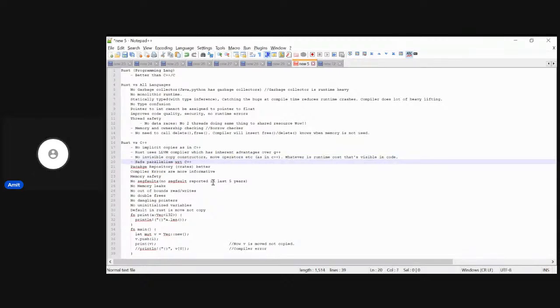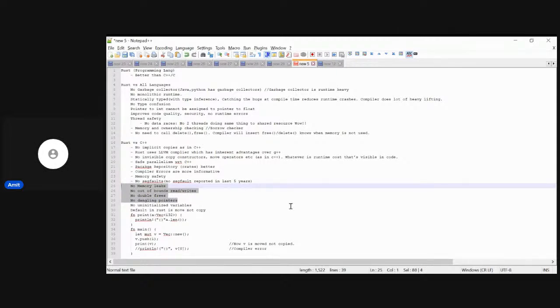Then it has safe parallelism. It exposes shared libraries as crates, which is far better managed. In C++, we do not have a repository of libraries which can be used by the programmers. We have the crates.io library managed by Rust. Compiler errors are more informative. We'll see this. Memory safety, no segfaults. That's interesting, and that's really very good. And no memory leaks, no out of bound reads or writes, no double frees, no dangling pointers, and so on.